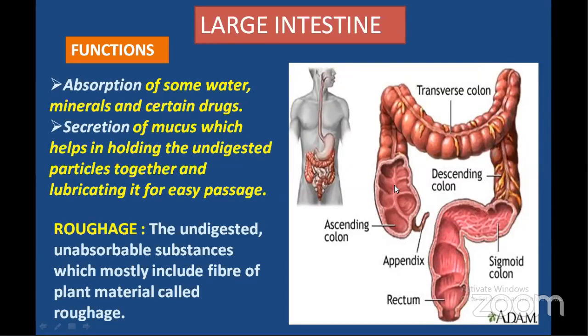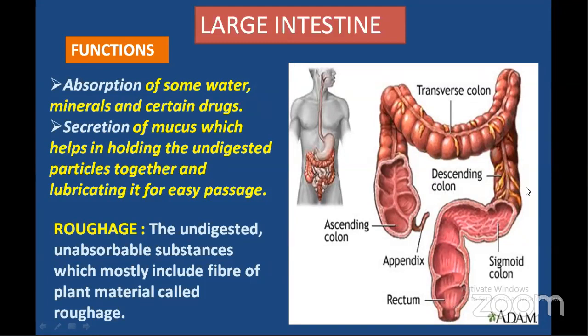This large intestine has three parts. One is the ascending limb of the colon, the transverse colon, and the descending limb. The descending limb again turns into an S-shape, and this S-shaped limb of the large intestine is called the sigmoid colon, which in turn opens into the rectum, and finally that rectum opens out through the anus.